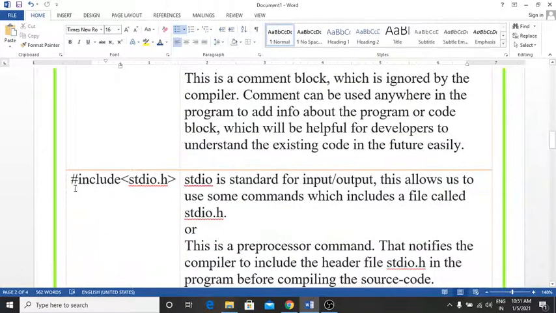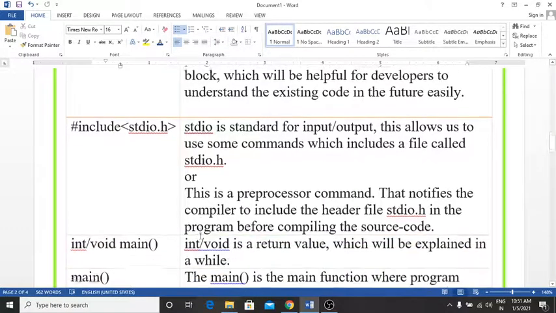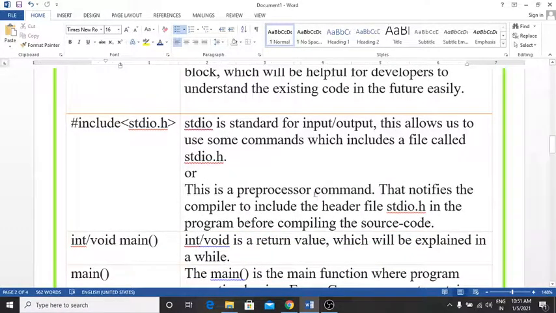The next one, #include <stdio.h>. stdio is the standard for input output. This allows us some commands, which include a file called stdio.h, and this is the preprocessor command that notifies the compiler to include the header file stdio.h in the program before compiling the source code.